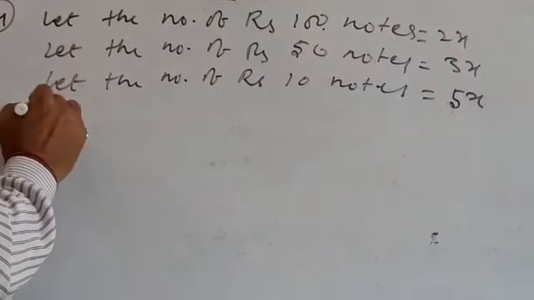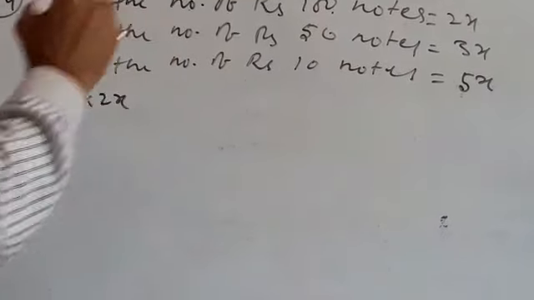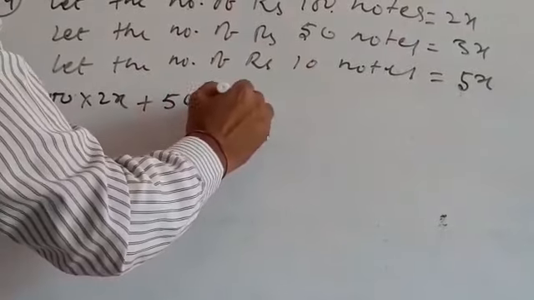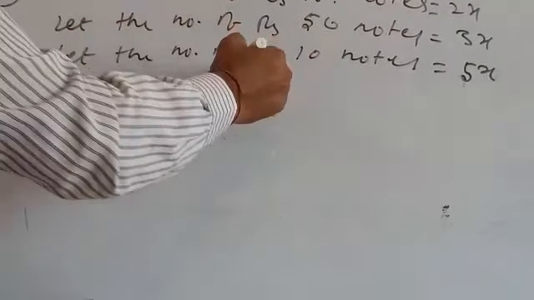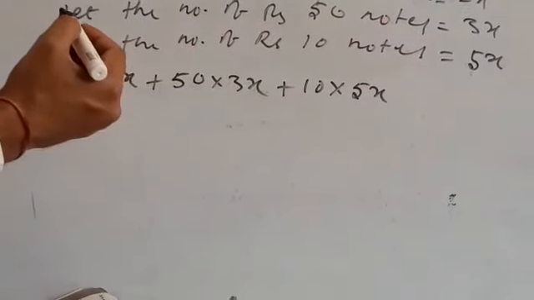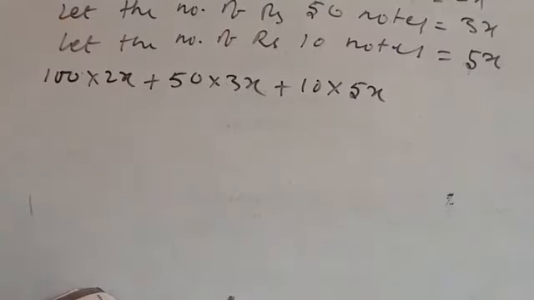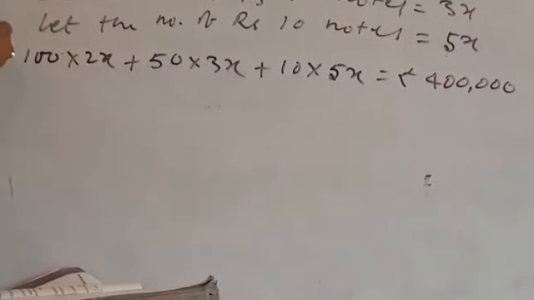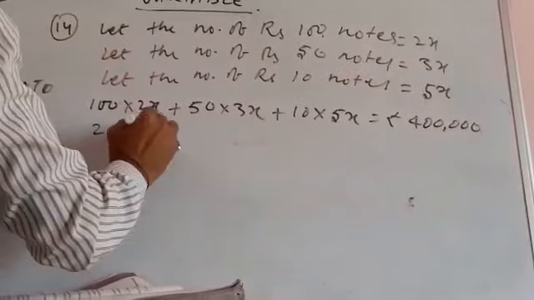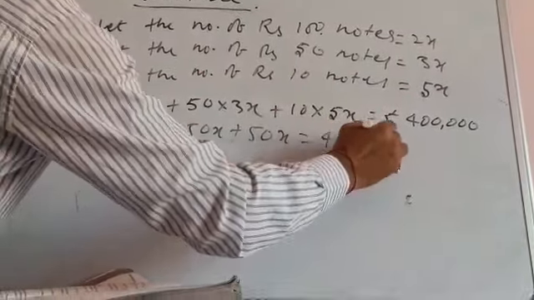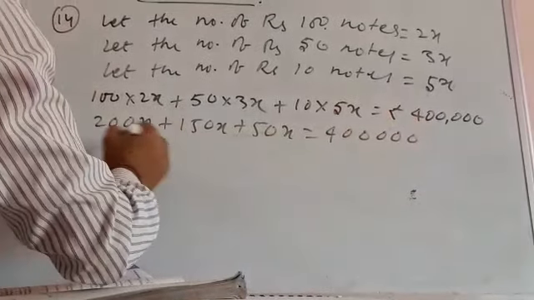We will have total rupees 100 into 2x. 50 rupees 3x means here we'll write 50 into 3x. And rupees 10 5x means 10 into 5x. And the total rupees that the cashier has is rupees 4 lakh. This is given according to the question. So now the situation is 200x plus 150x plus 50x is equal to 4 lakh.